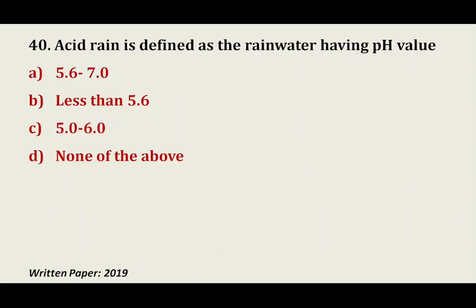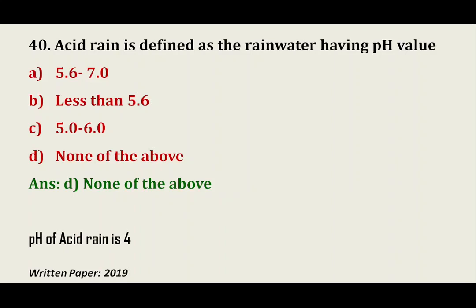Let's go to the last question of today's discussion. Acid rain is defined as the rainwater having pH value 5.6 to 7, less than 5.6, 5 to 6, none of the above. Usually, the standard pH level value of acid rain is 4. That's why the answer is none of the above, because the pH of the acid rain is 4.